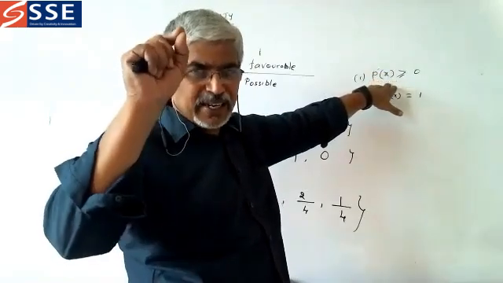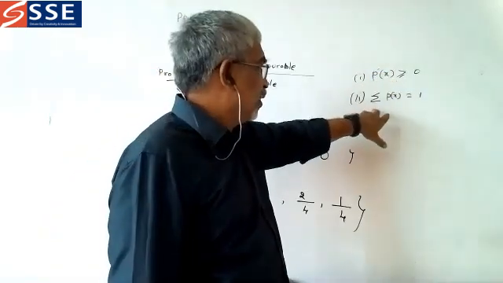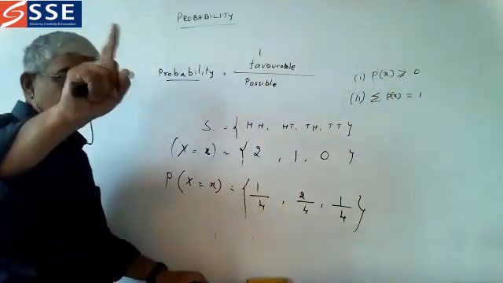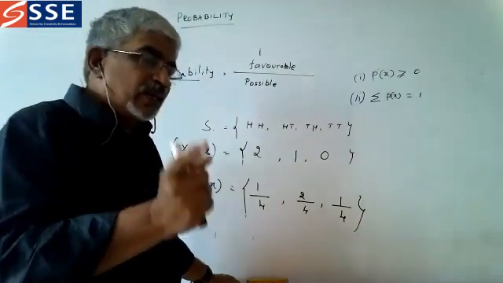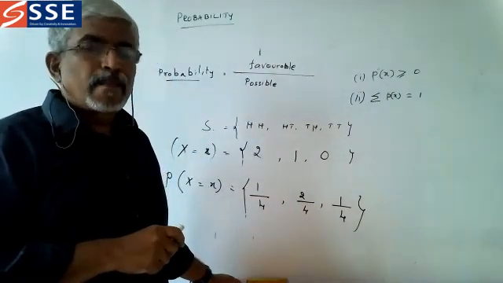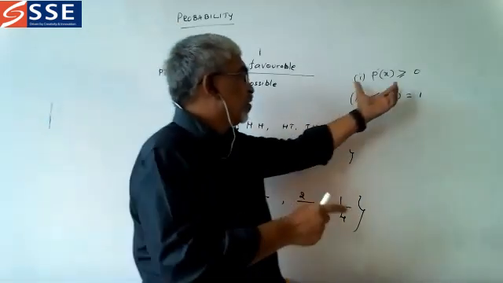Always it must be greater than or equal to 0. And addition of all the probability function is equal to 1. We have this in mind, so when you go for the problem, you can understand. So have these two things in mind.